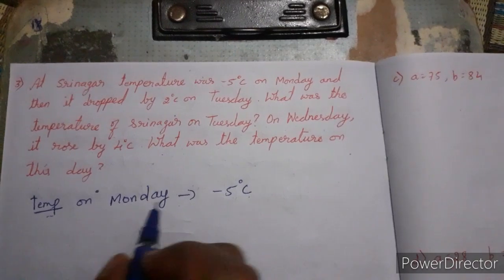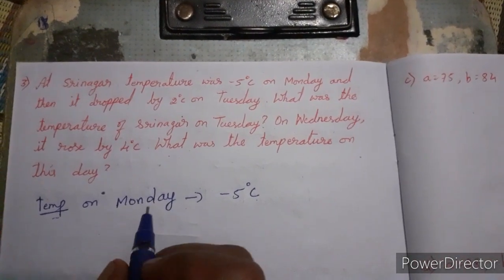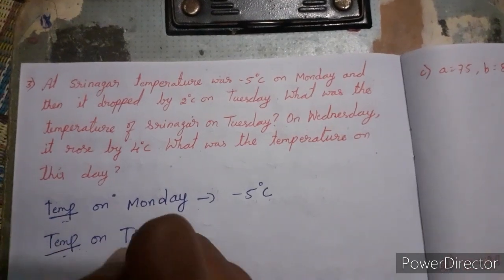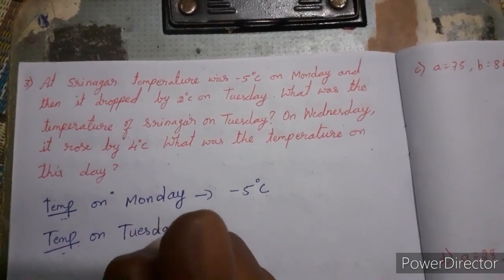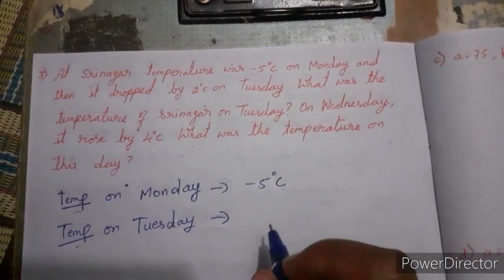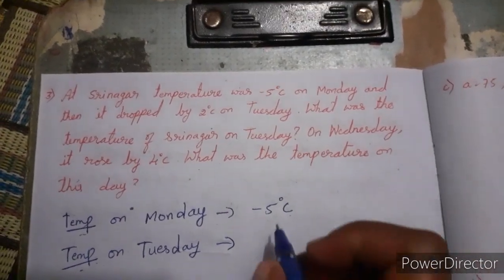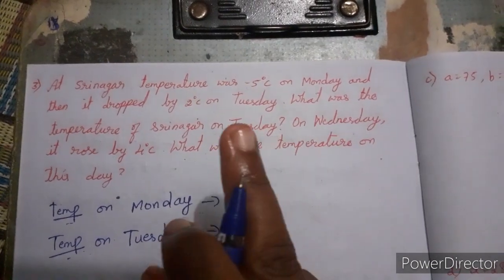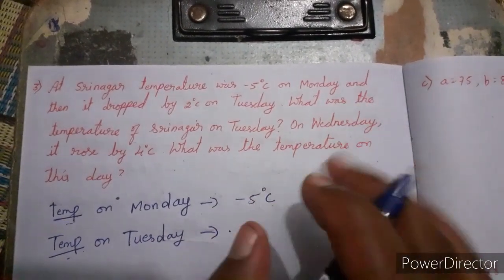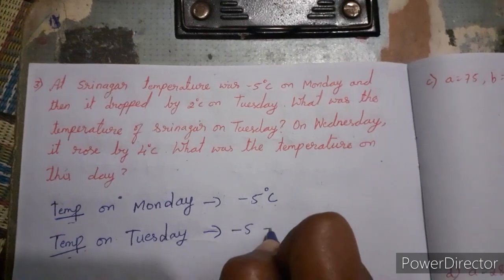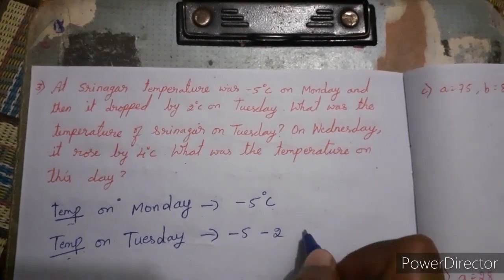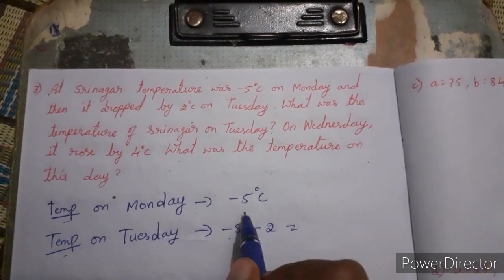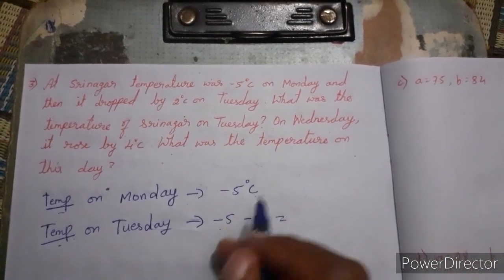Then it dropped by 2 degrees Celsius on Tuesday. Then temperature on Tuesday. Okay, they have given the hint to find that, is it not? So it dropped by 2 degrees Celsius, then minus 5 minus 2. Correct, no? Already it has the temperature minus 5 degrees Celsius on Monday.